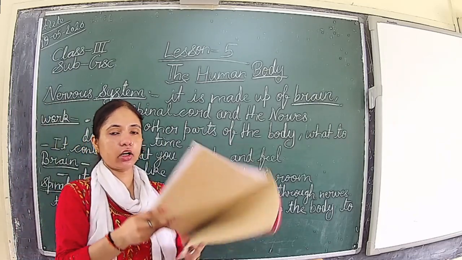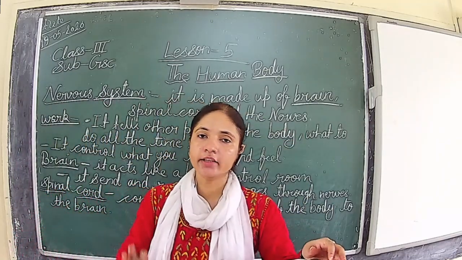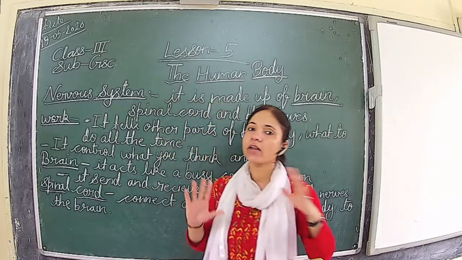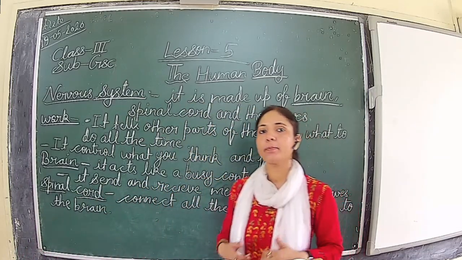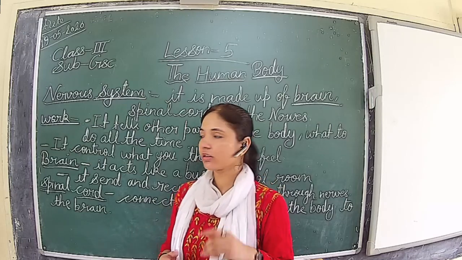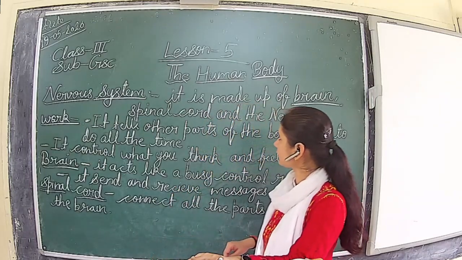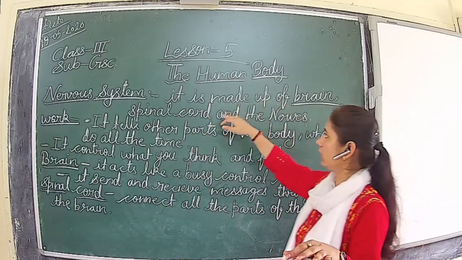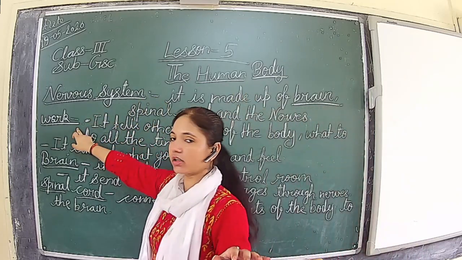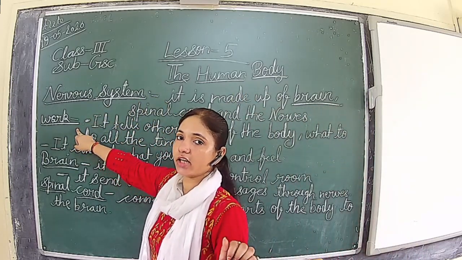So through the nerves only the messages are conveyed by the brain to all parts of the body.